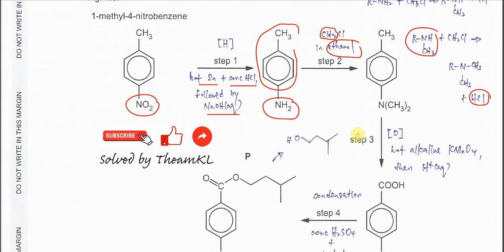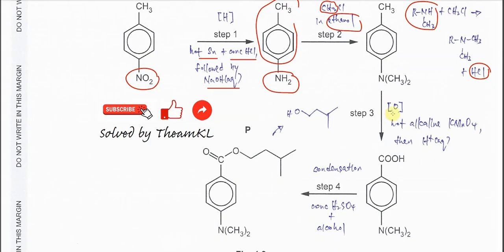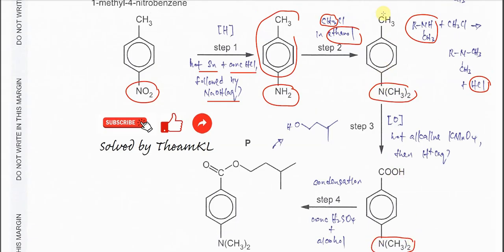Okay, after step 2 and this compound is produced, then it will undergo step 3. Let's see what is the difference. Okay, this part now is the same. Now the different part is the methyl group and the COOH. So obviously it's the oxidation of the methyl group that is bonded to the benzene ring.